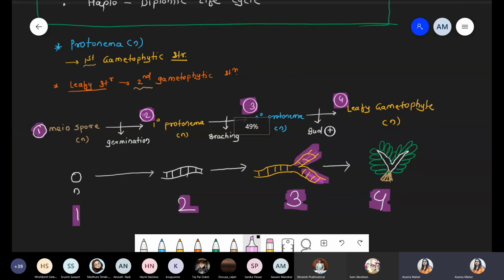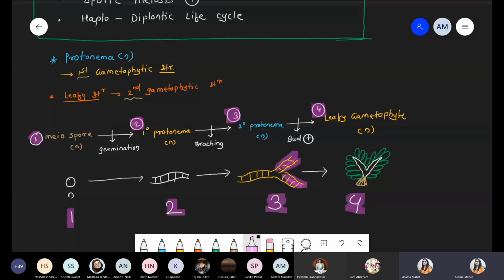I just want to tell you one thing here. We have written one structure here, that is, in the case of protonema. What is protonema? Protonema is the primary, the first gametophytic structure. And once we form a leafy structure, that leafy structure is the secondary gametophytic structure. Got it? Protonema is the first gametophytic structure, and the leafy one is the secondary gametophytic structure.